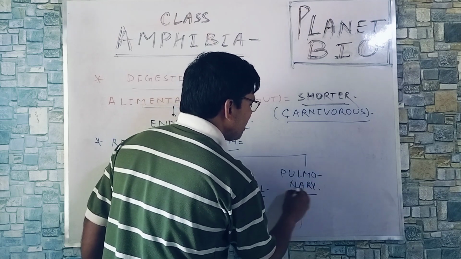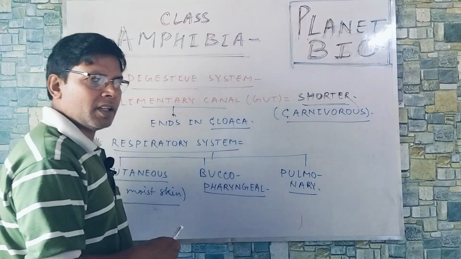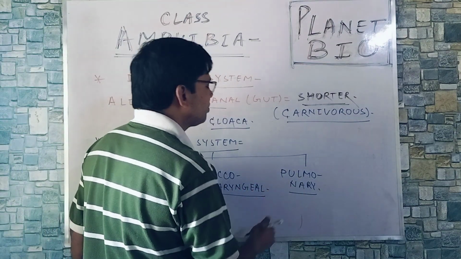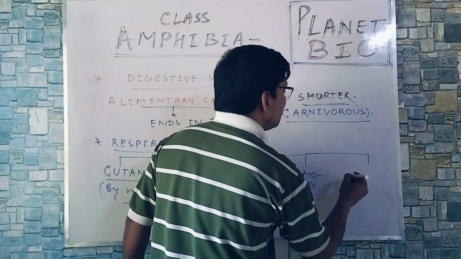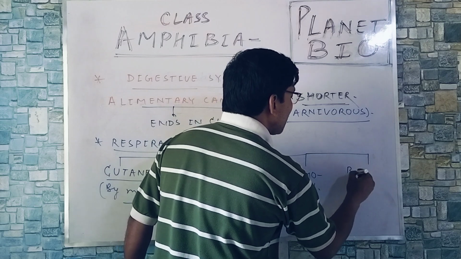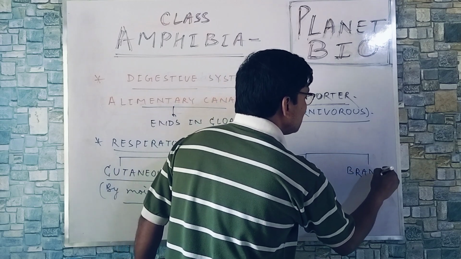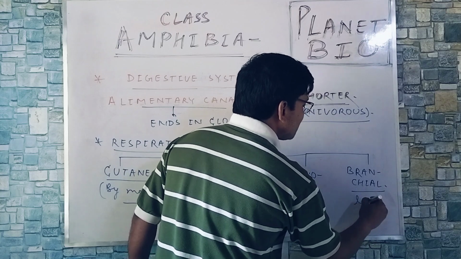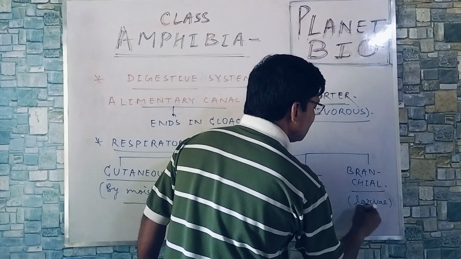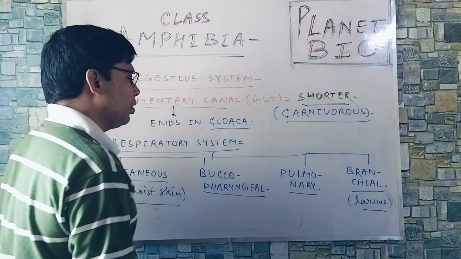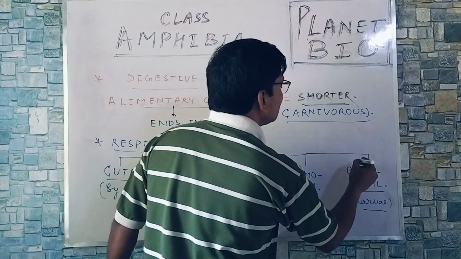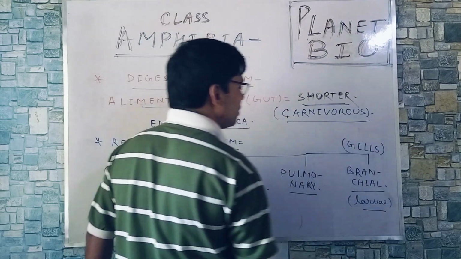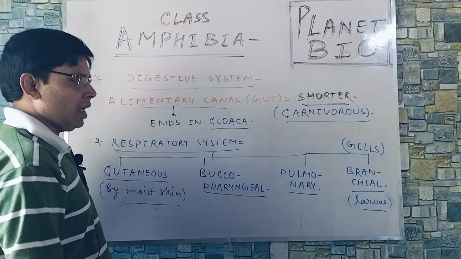Lungs are 2 in number, pink colored, but not as efficient as in mammals. And through gills, branchial, in most larval forms. So in larvae, through gills. There are exceptional cases.